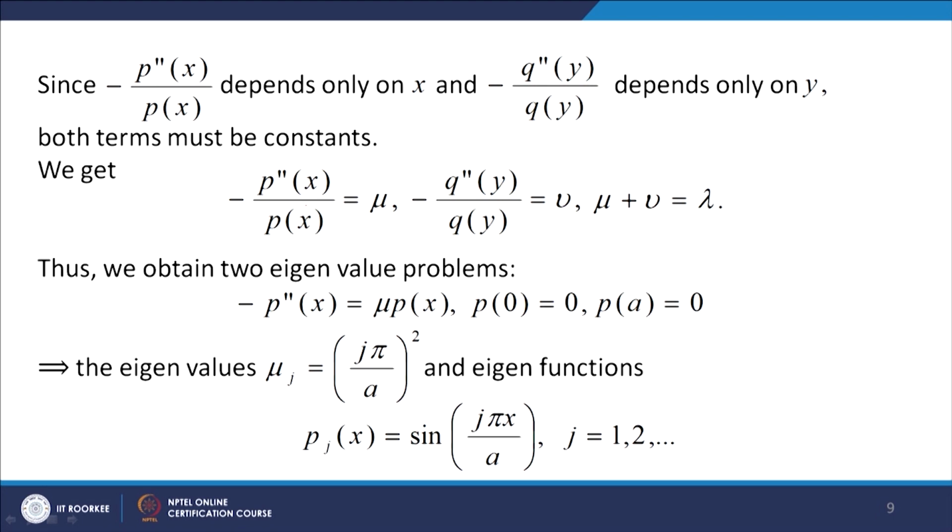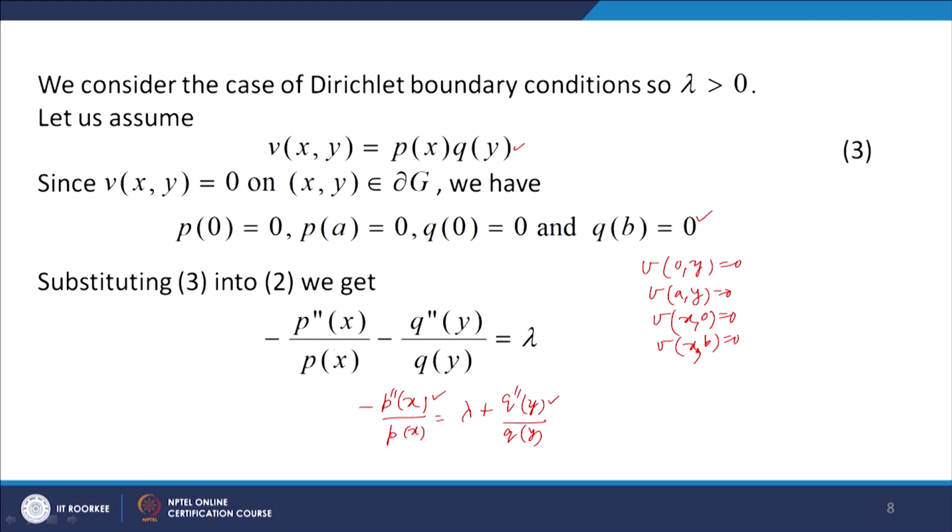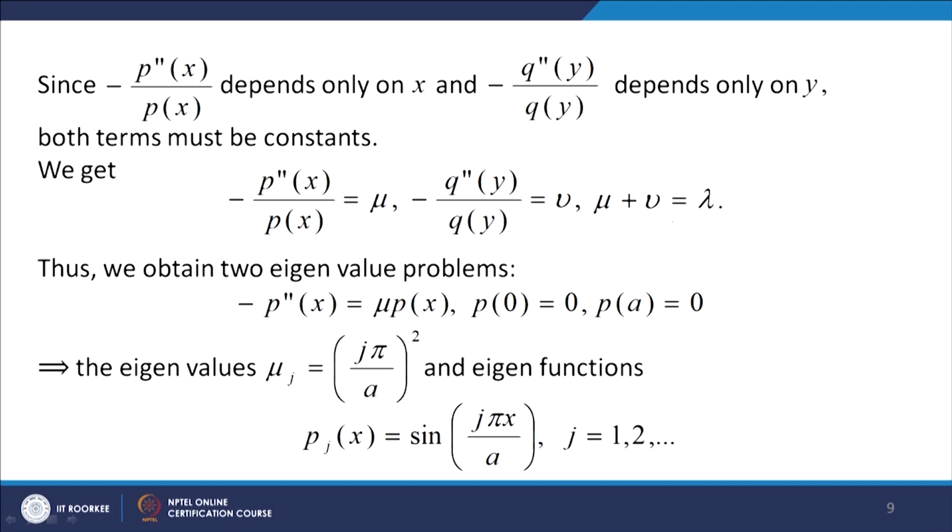Then we can see that mu plus nu equal to lambda. Okay, so mu plus nu equal to lambda. Now this leads us to 2 eigenvalue problems: minus p double dash x equal to mu p x, and minus q double dash y equal to nu q y. Okay. And the boundary conditions on this eigenvalue problem are p 0 equal to 0, p a equal to 0.